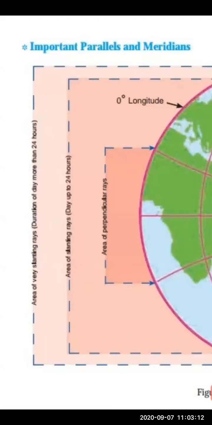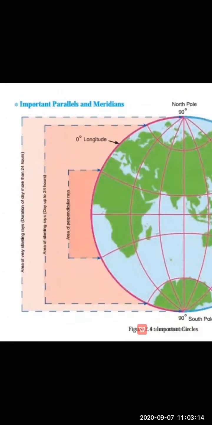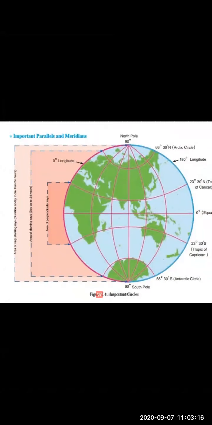So because of this, what happens, children? In the region where there are extremely slanting sun rays, that region receives very little solar heat, and because of that, that region experiences cold. These regions are cold in temperature.